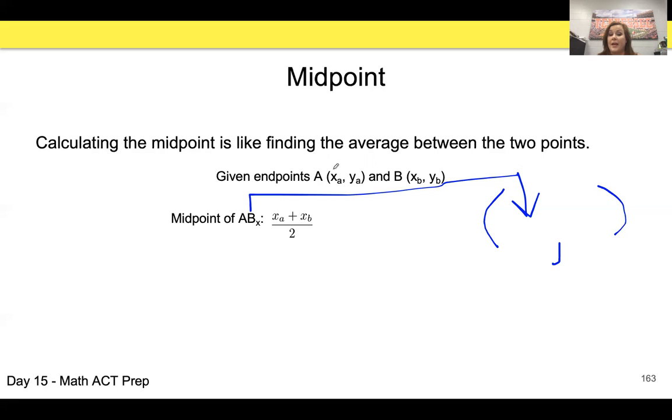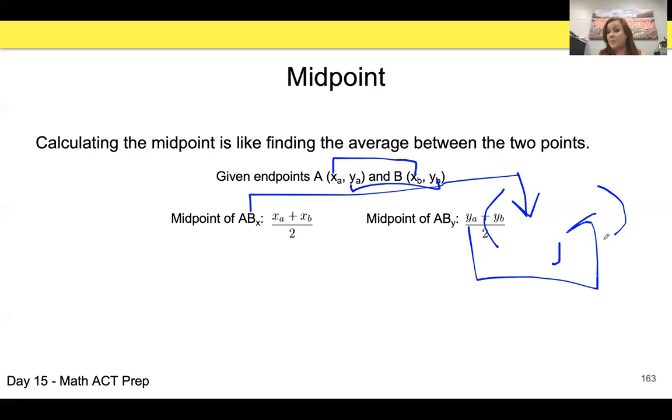You take X of A and X of B, add them together and divide by 2. And that new value is going to be the X coordinate of your midpoint. Now, for the Y, we're just going to add Y of point A, Y of point B, divide by 2, and this number is going to be your Y coordinate.